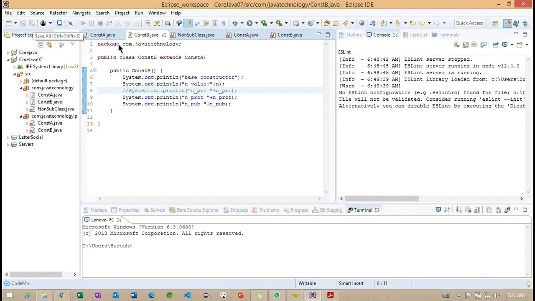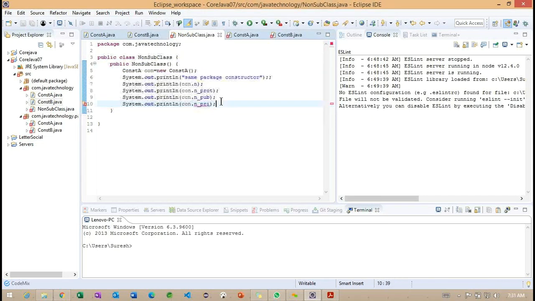So this is one case we cannot access, even though we are trying to extend from constructor A. This is going to restrict the inheritance concept here. Now if you observe the second one, even though we are trying to use the same class which resides in the same package, we are unable to access the private variable here. Except for this private variable, we can access the default one as well as protected. The public we can access anywhere.